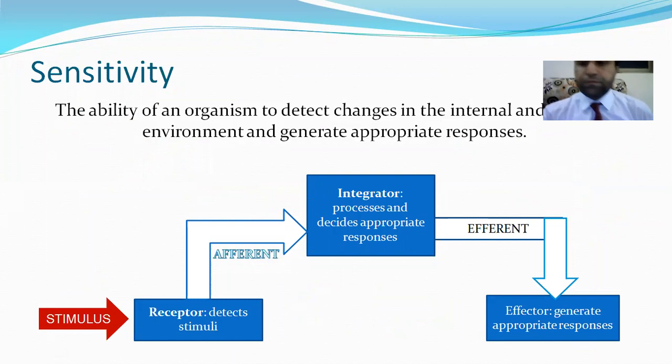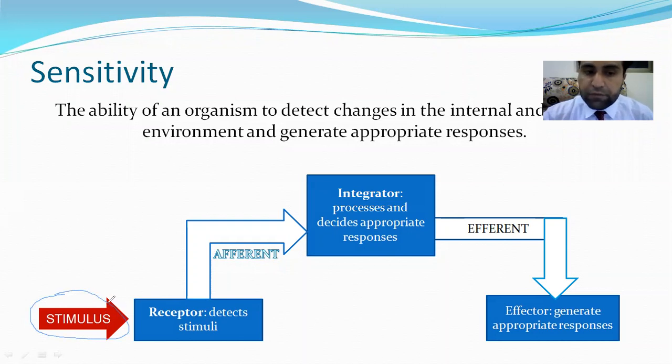For example, internal: water level increases in the body, or external: you touch a hot object or someone touches you. All these are stimuli. A stimulus is a change in the environment.